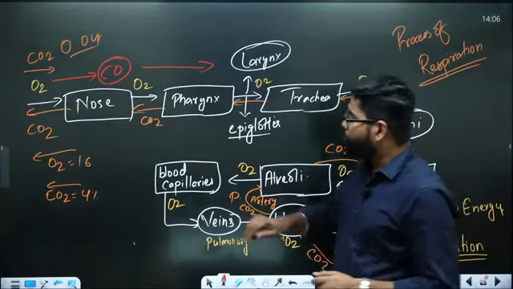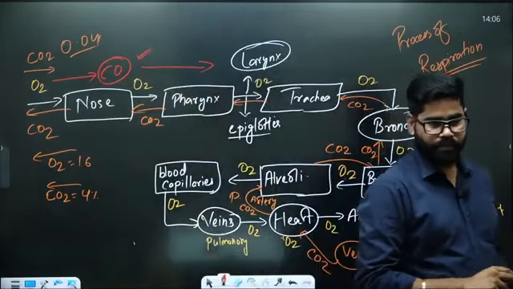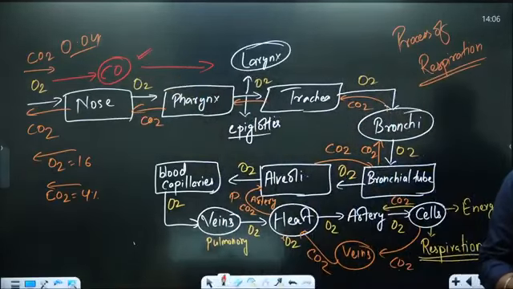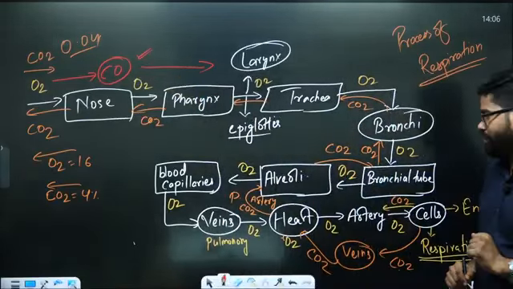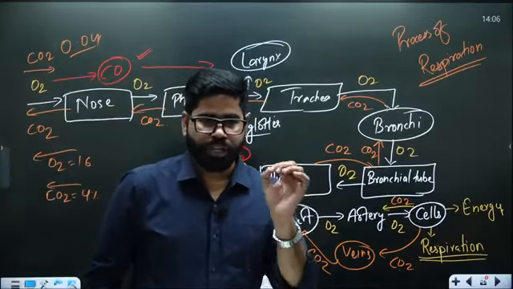If carbon monoxide is generated, then what will happen? Here we have to understand a key important thing. When it comes into the alveoli and blood capillaries, there is the presence of one thing called hemoglobin. In the blood, in the RBC, we have the presence of hemoglobin.